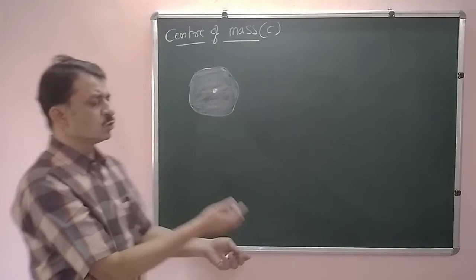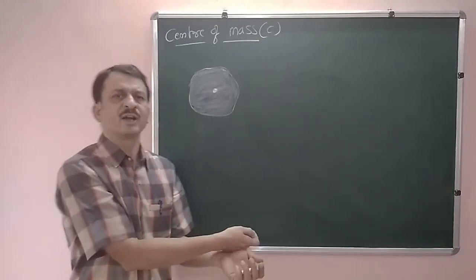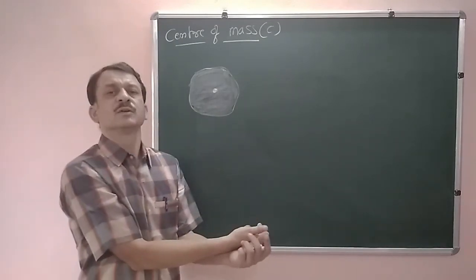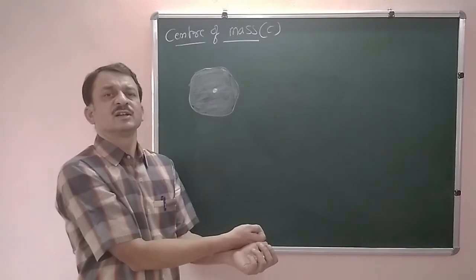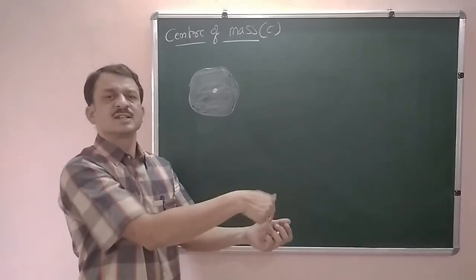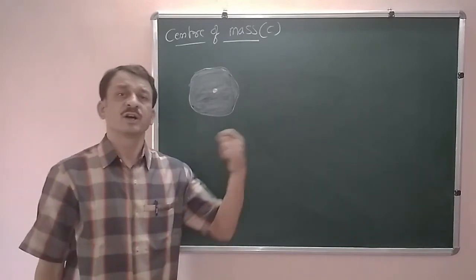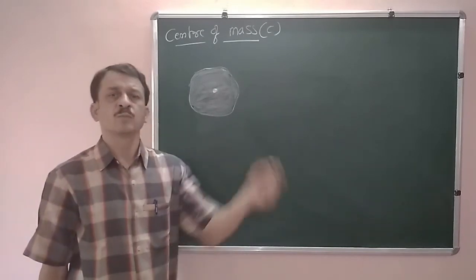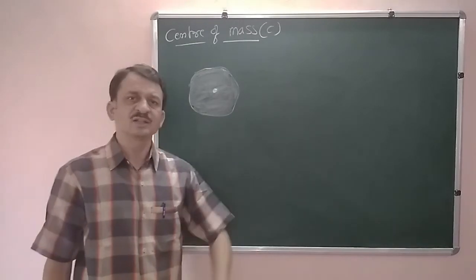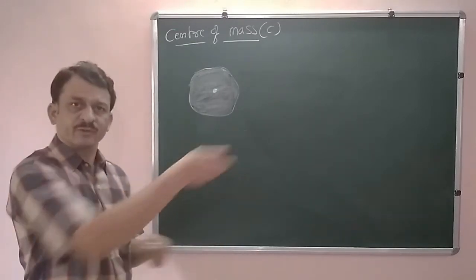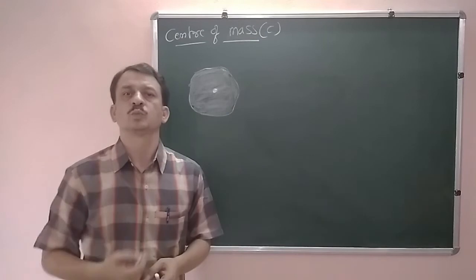In the case of two girls with hands held together, the center of mass actually lies at the hands. In the case of the earth revolving around the sun or the moon revolving around the earth, the center of mass is somewhere on the line joining the two.